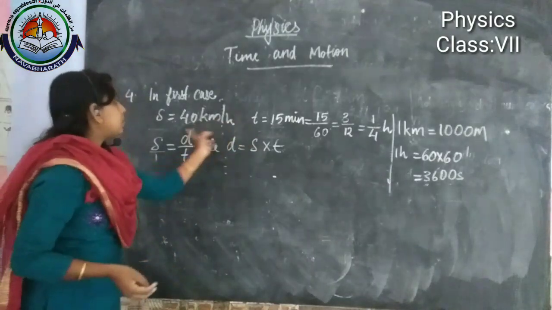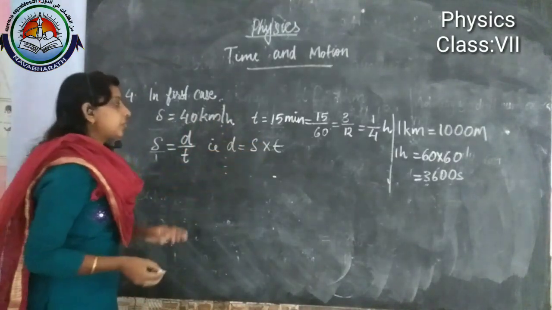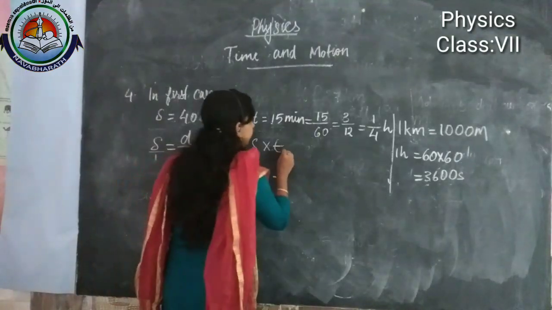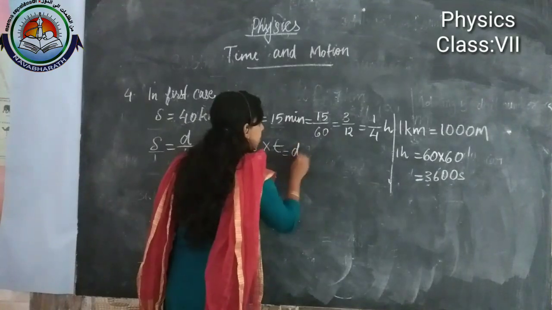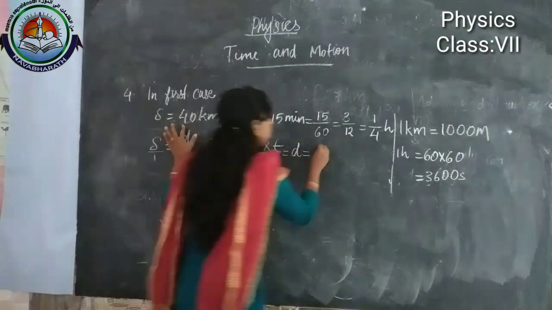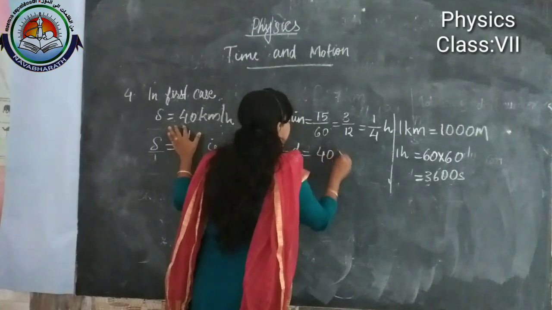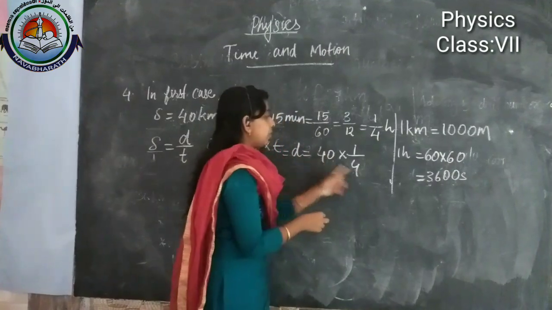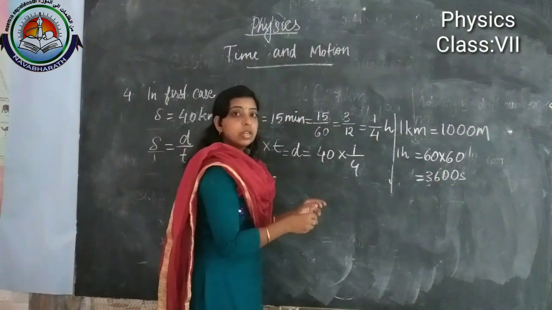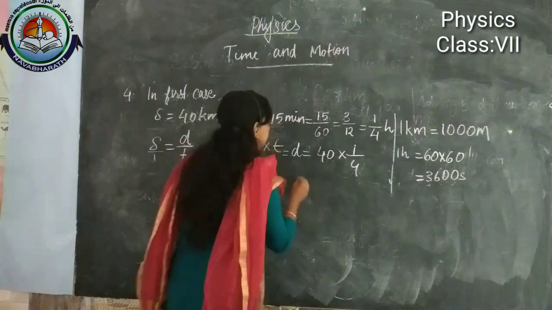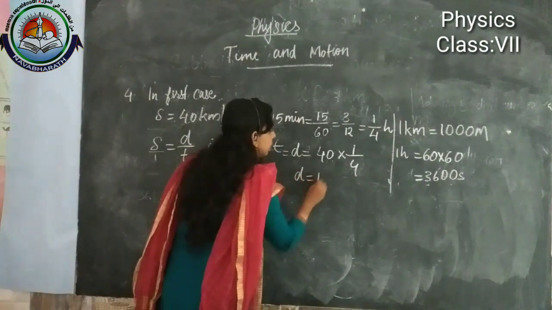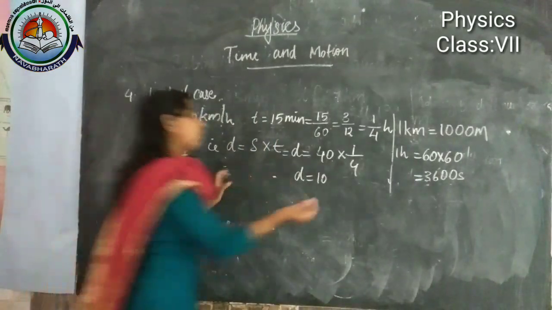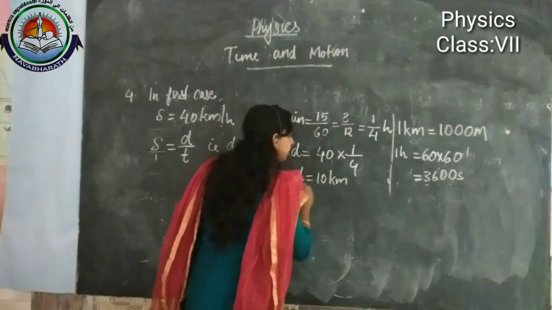Then we can substitute the value of speed and time. Then D is equal to speed. How much is the speed? 40, into 1 by 4. Here you can see 40 divided by 4 is 10. Then we can write D is equal to 10. And what is the unit of distance? Kilometer. That we need to write here, kilometer.